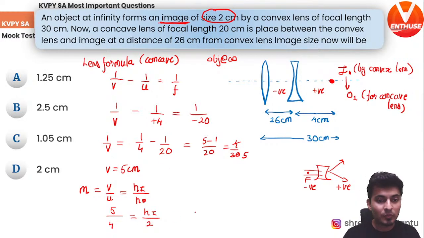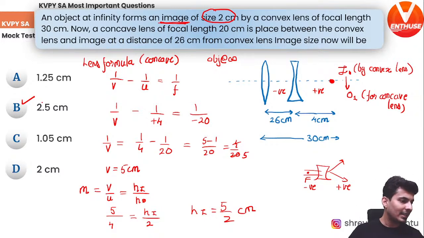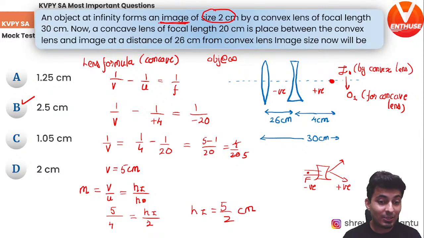So this is 2, so therefore HI will be 5 by 2 centimeters, which is option B. Yes, correct, Cricket, correct. Oh no, Roshni, I think you made a mistake. It's not 1.25. There was divided by 2 as well, so that 2 goes on the top. So 5 by 4 into 2, so that will become 5 by 2.